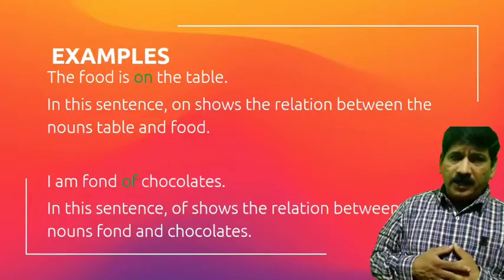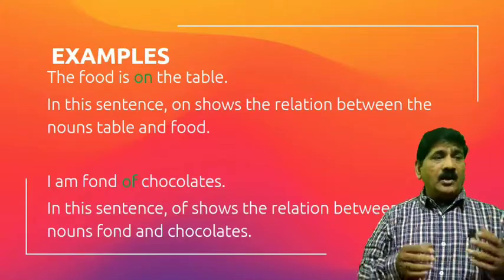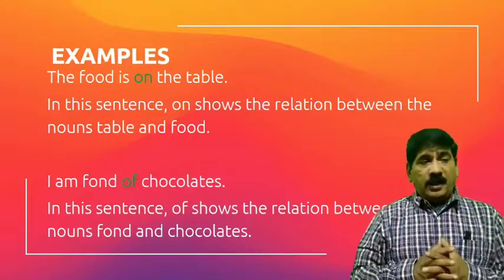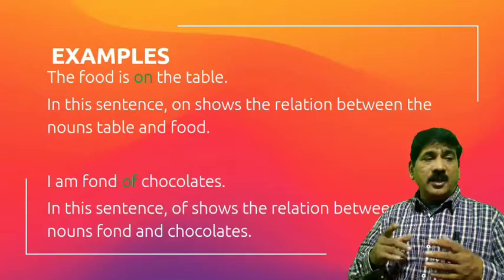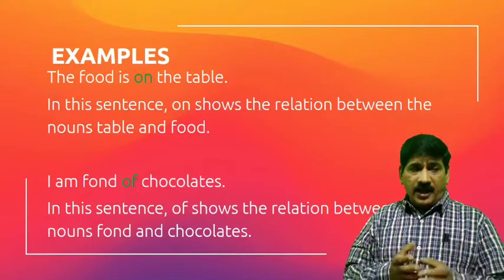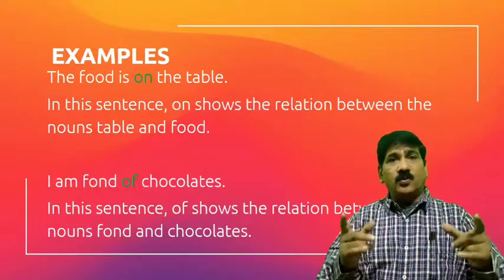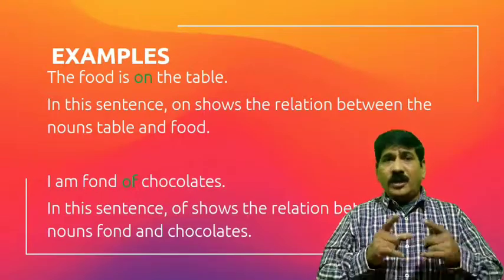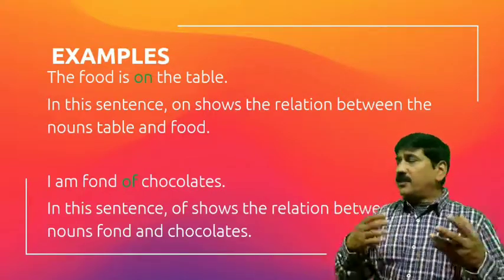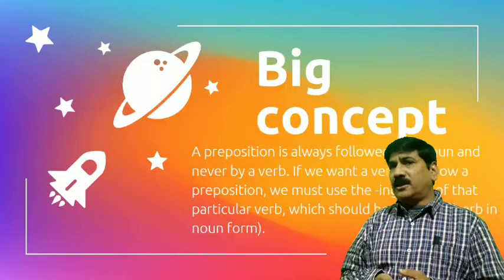Okay. So हम जानेंगे preposition example. The food is on the table, जैसे मैं बोला। In the sentence, on shows the relation between food and what? Table. And you can say, I am fond of chocolates. I and chocolates, between them the word of is there. In this sentence, of shows the relation between fond and chocolate. So, I am fond of chocolate. He is about to start. Okay, and you can say he is beside the bars, like that.